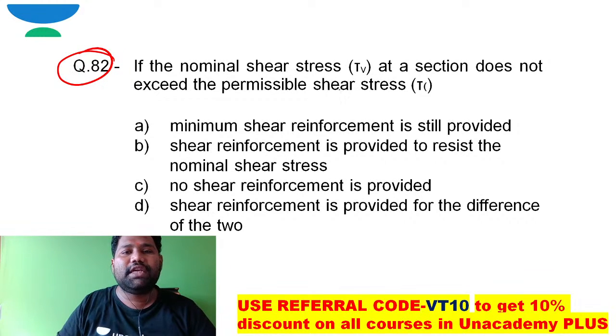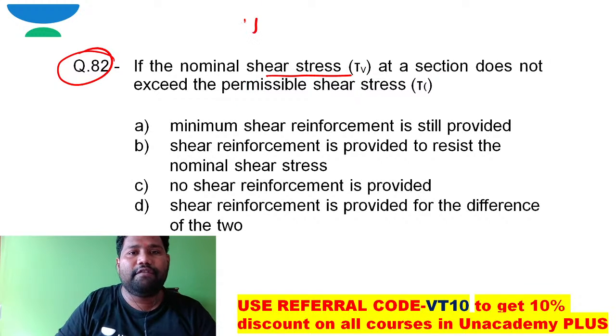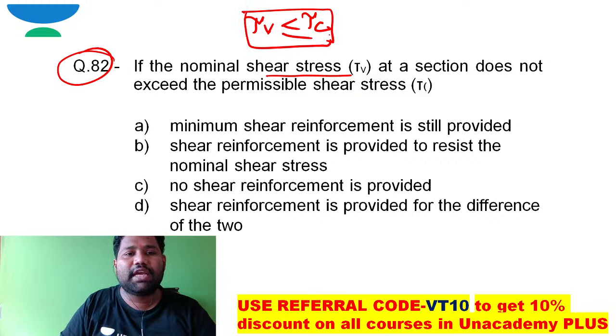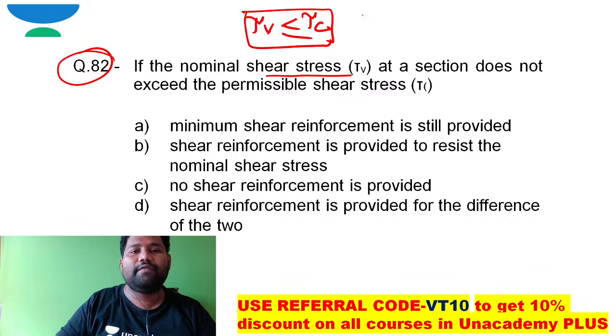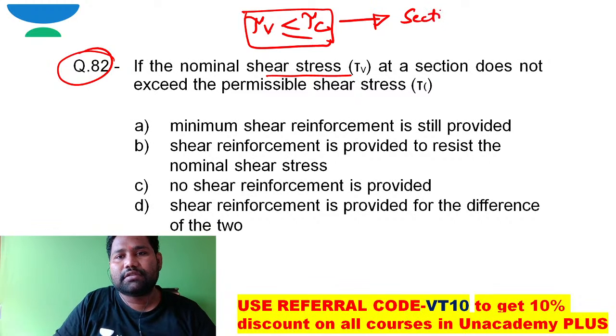If the nominal shear stress tau v at a section does not exceed tau c, that is tau v is less than or equal to tau c, in such case the section is safe in shear.